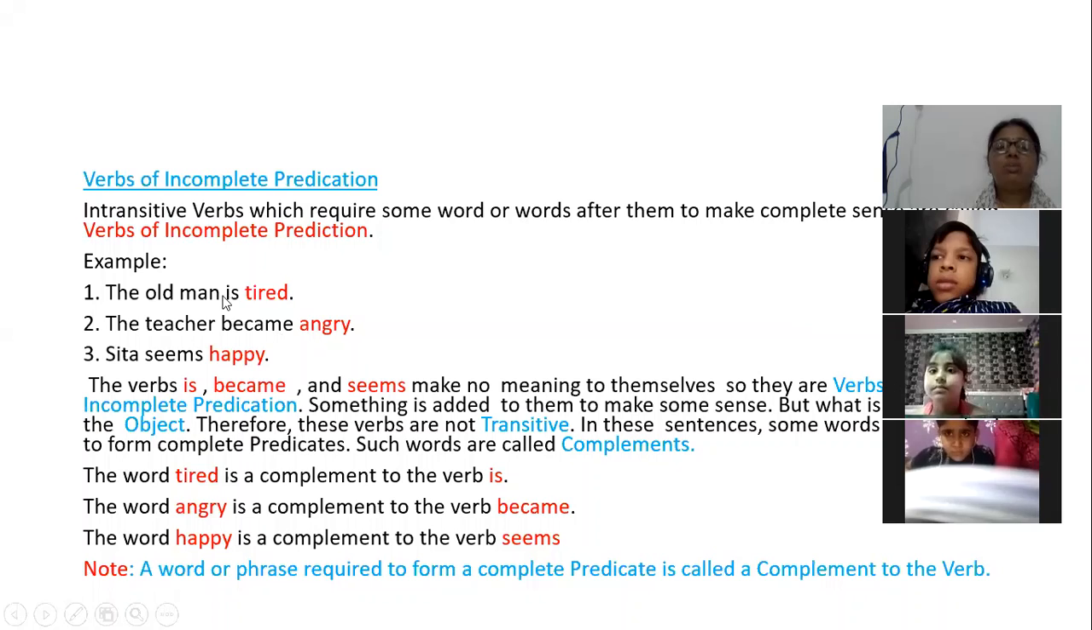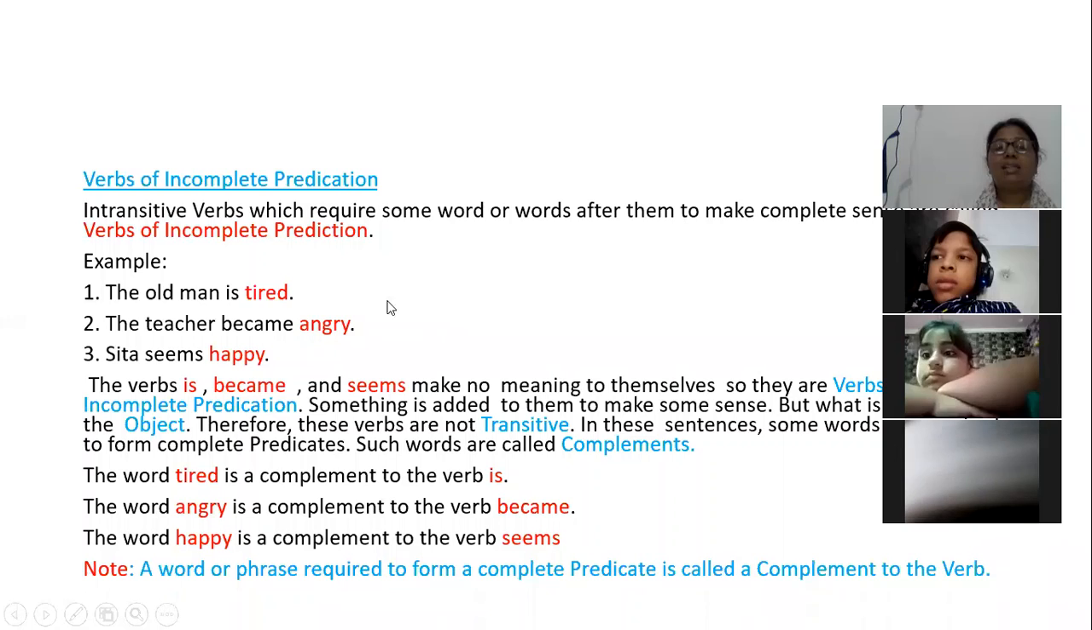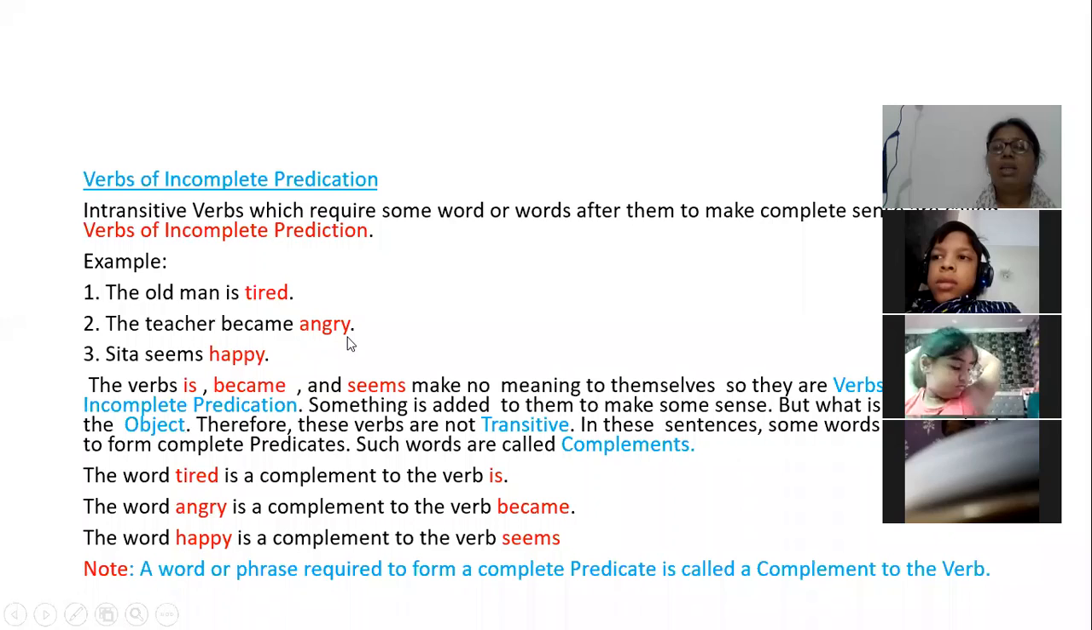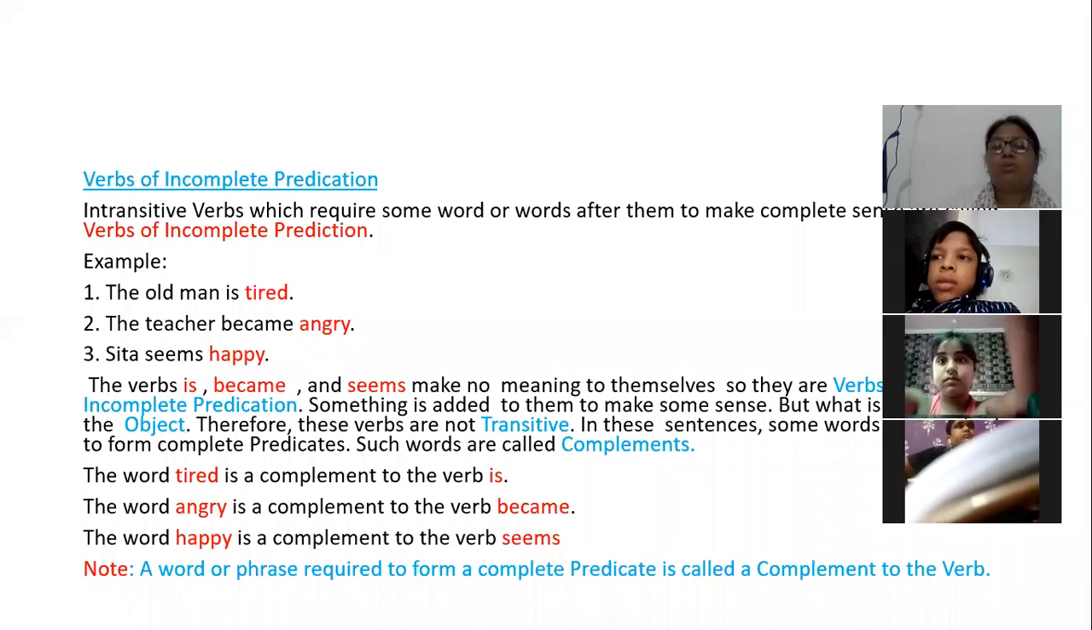These verbs, which verbs? Is, became and seems. Now, something is added to them to make some meaning or some sense. What is that something? That something which we have added is tired, angry and happy. But this is not an object. Again, make it clear why it is not an object: because happy is not a noun, angry is not a noun, it is some other word. So these verbs are not transitive, because these words are not nouns and pronouns.